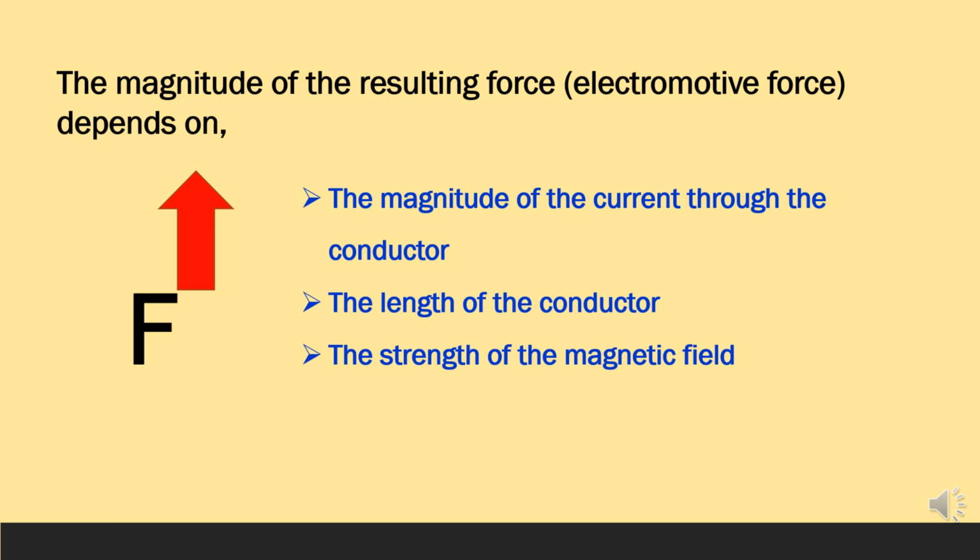The force increases as the above three factors are increased and it decreases when they are decreased. That is, the force is directly proportional to the magnitude of the current, the length of the conductor, and the strength of the magnetic field.